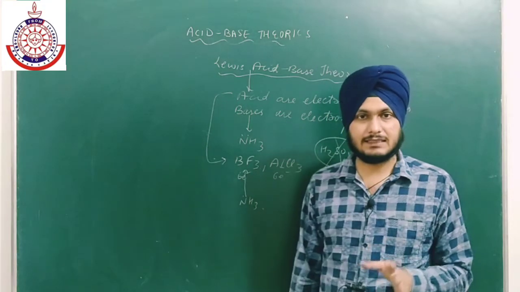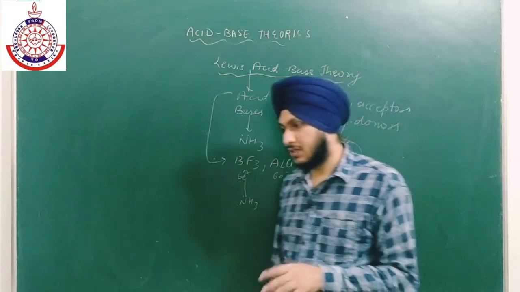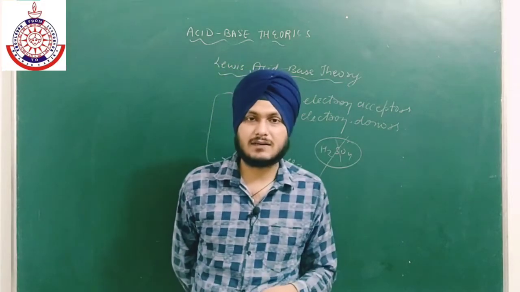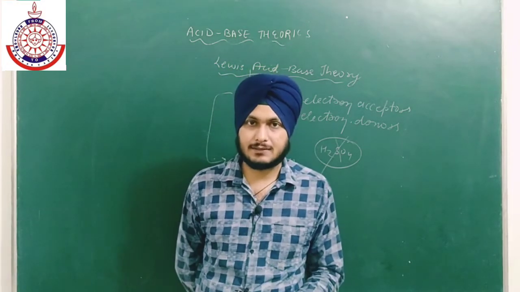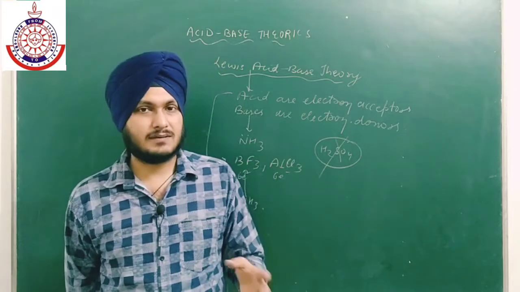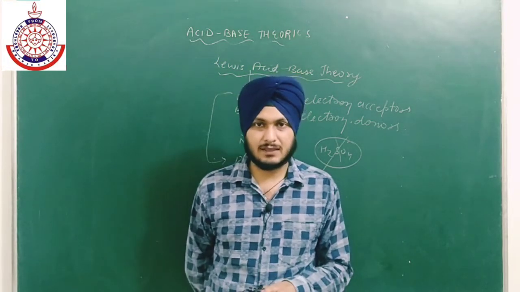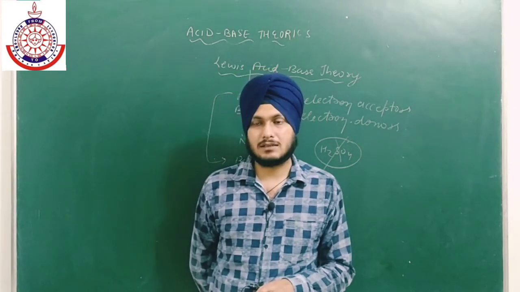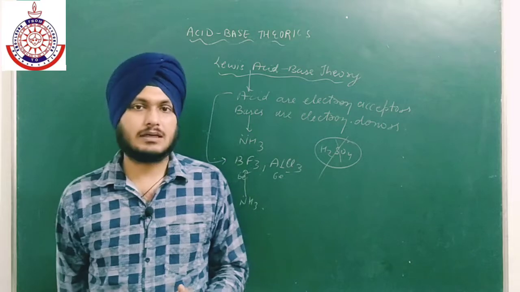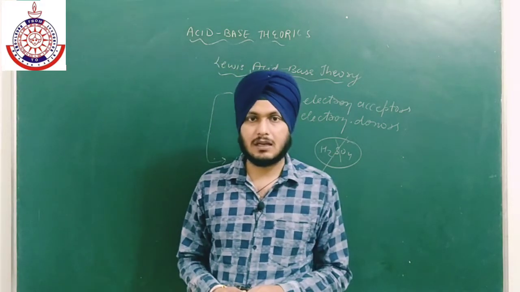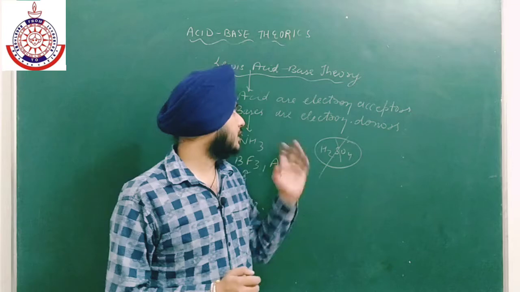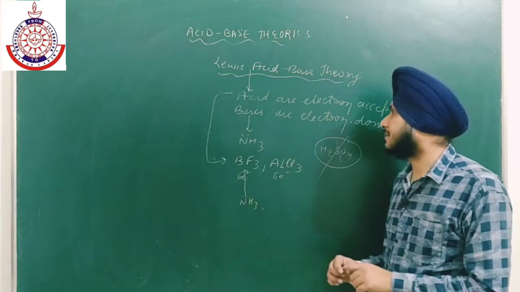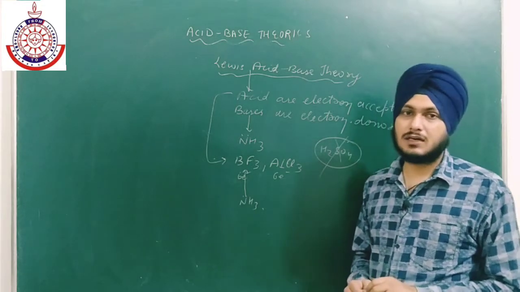The first one is Arrhenius acid base theory. Okay, according to this, H positive donors are the acids, and OH negative donors are the bases. Okay, and they must have H positive and OH negative ions respectively. Similarly, in case of Bronsted-Lowry theory, acids are those which can easily donate their protons, and bases are those which can easily accept the proton. And according to the Lewis acid base theory, electron acceptors are acids and electron donors are bases.